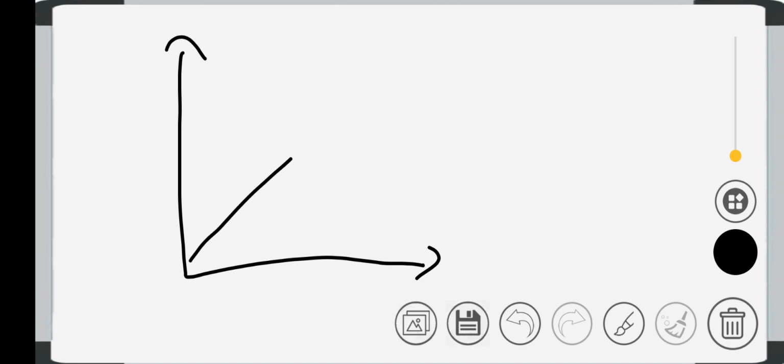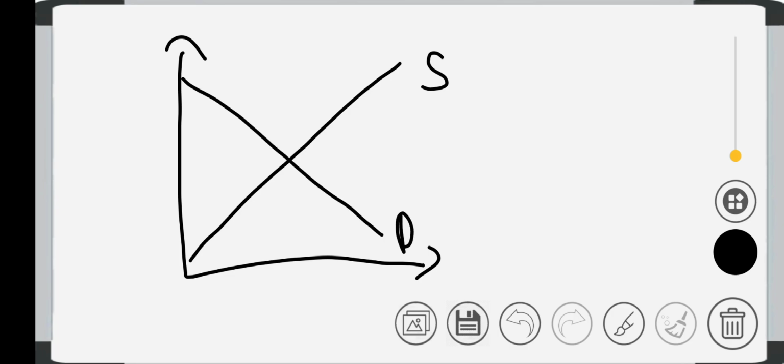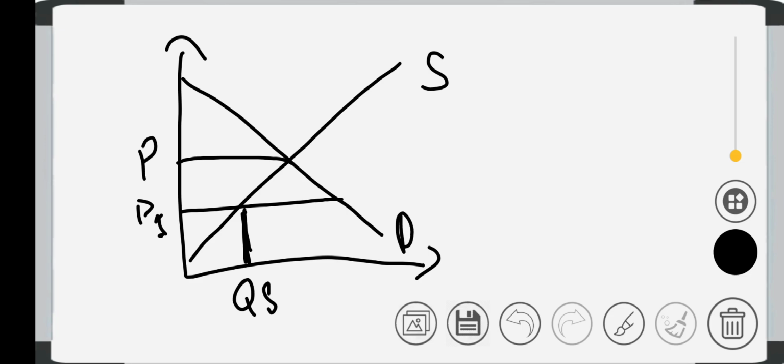Now this is the supply and this is the demand. This is the equilibrium price, and if a government imposes a maximum price below the equilibrium price, for example here as P1, what happens is that this is the quantity supplied in the market and this is the quantity demanded in the market.